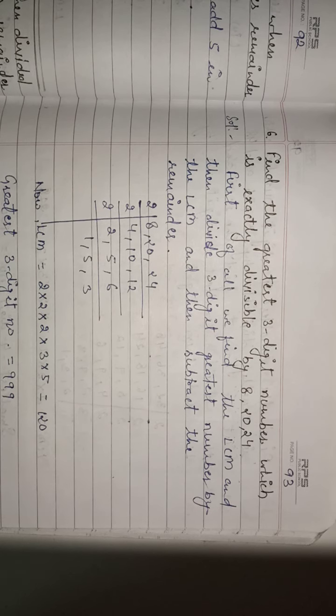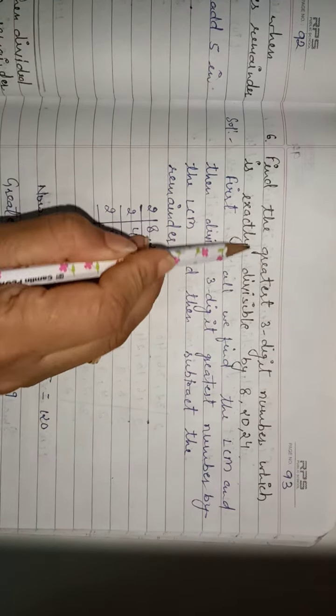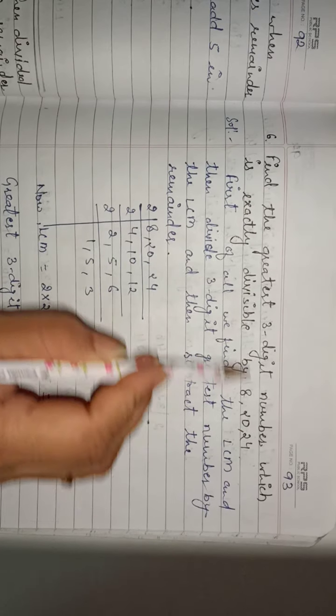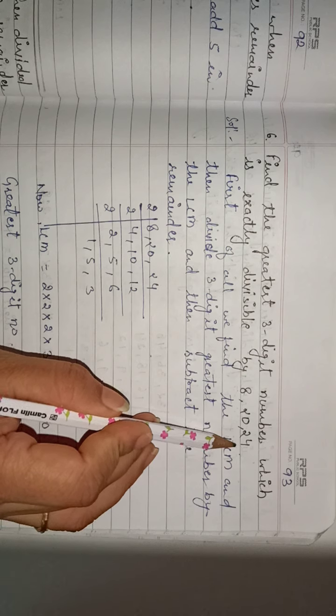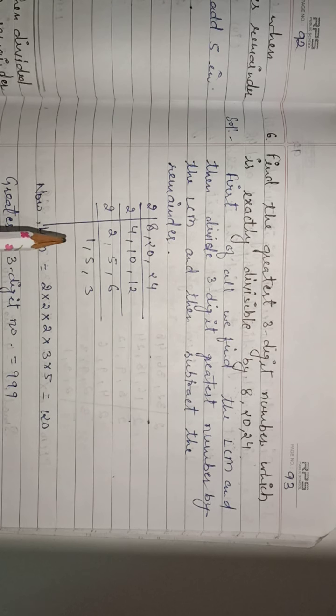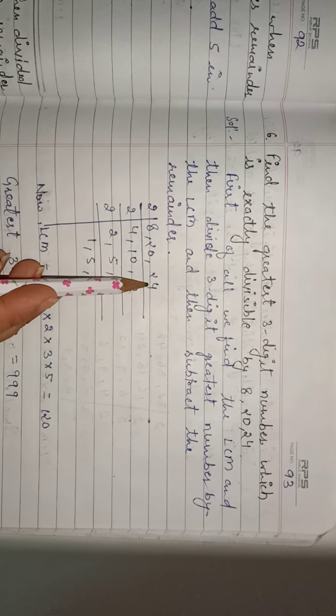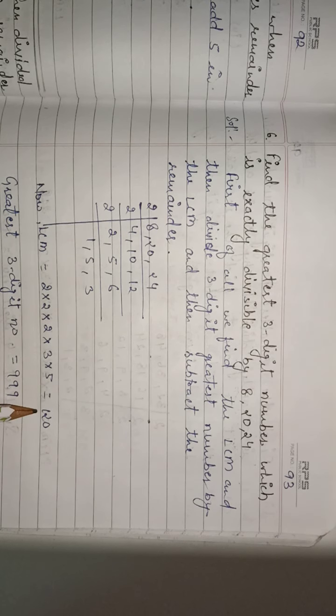So students, we have done 5 questions of 3.5 and now we are going to start with the 6th question. Find the greatest 3-digit number which is exactly divisible by 8, 20 and 24. First we will find the LCM of 8, 20 and 24. Then we will divide the greatest 3-digit number, which is 999. So first we find the LCM, and the LCM of 8, 20, 24 will be 120.